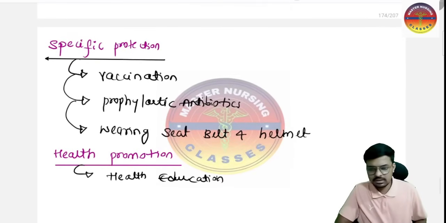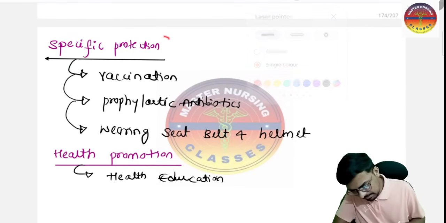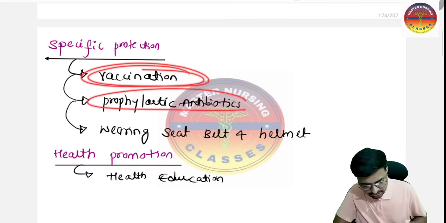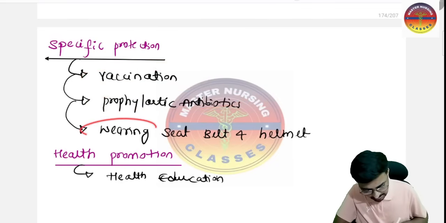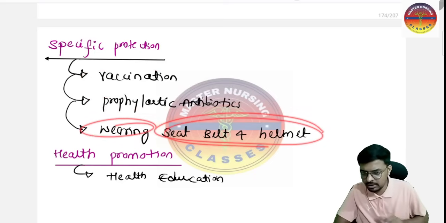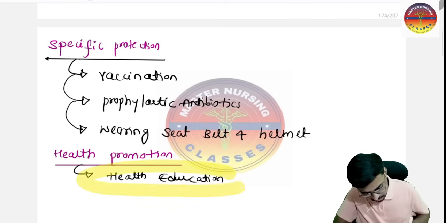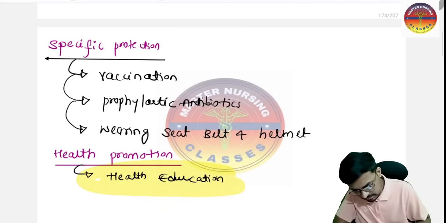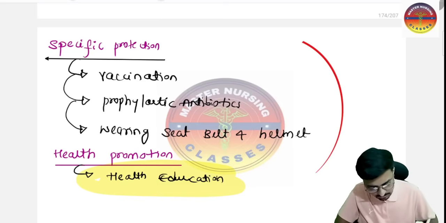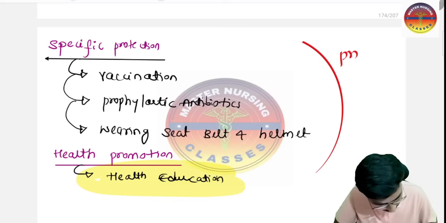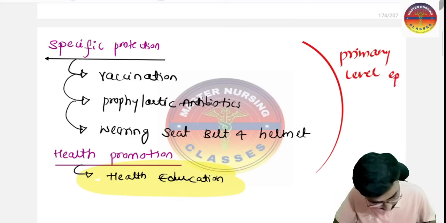Okay, the second one is the primary level of prevention, the specific protection. In this one, vaccination, prophylactic antibiotics, and wearing the seat belt and the helmet while going on the bike. These are the specific protection we are taking against some risk factors. And health promotion, like health education. All of these are part of the primary level of prevention.